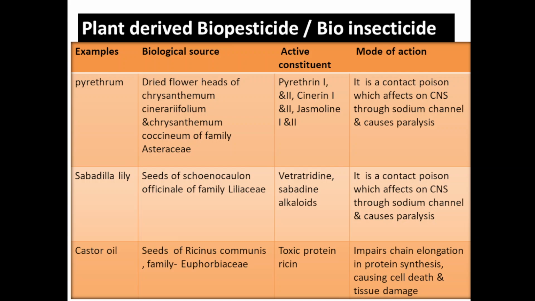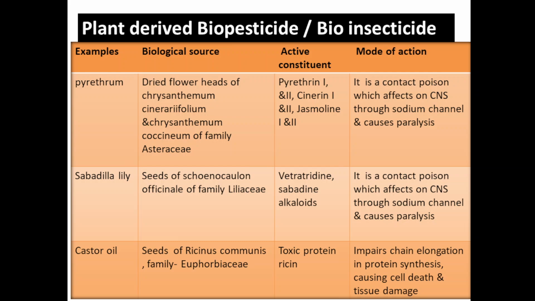It will cause paralysis. Sabadilla lily, seeds of Schoenocaulon officinale of family Liliaceae, veratridine, a sabadine alkaloid, is the important active constituent present in that lily, and it is a contact poison which affects the CNS through the sodium channel and causes paralysis, and in this way the insect will die.